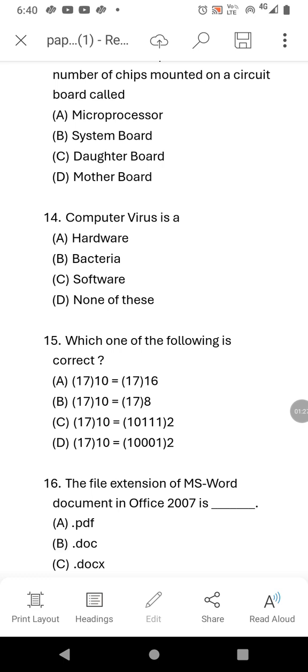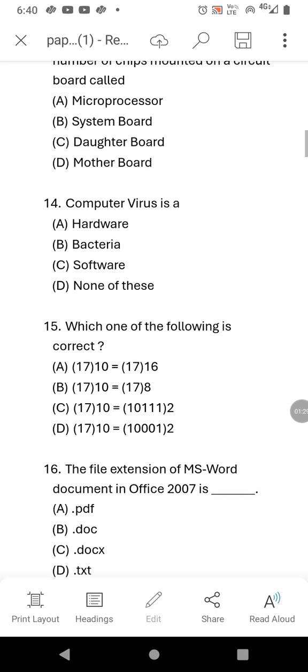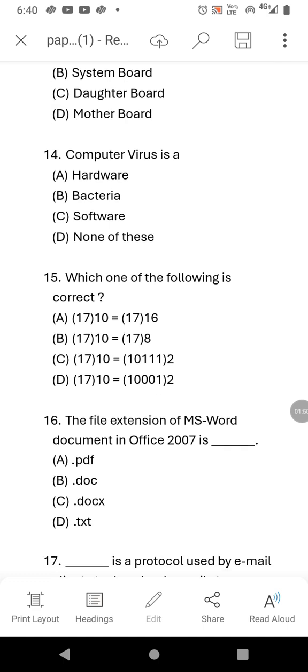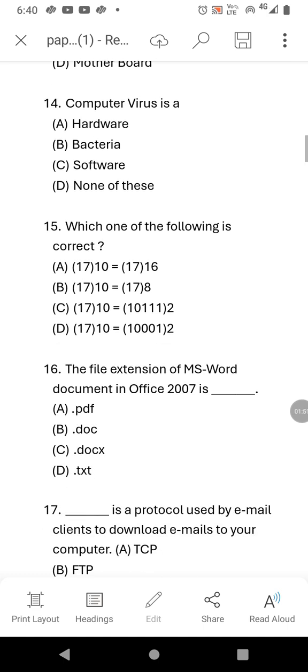And so the correct answer is software, okay? Which one of the following is correct? I'm not telling the 15th question because it is a mathematical question which we have to solve, and whenever we will discuss mathematics, we will discuss this question there, okay?